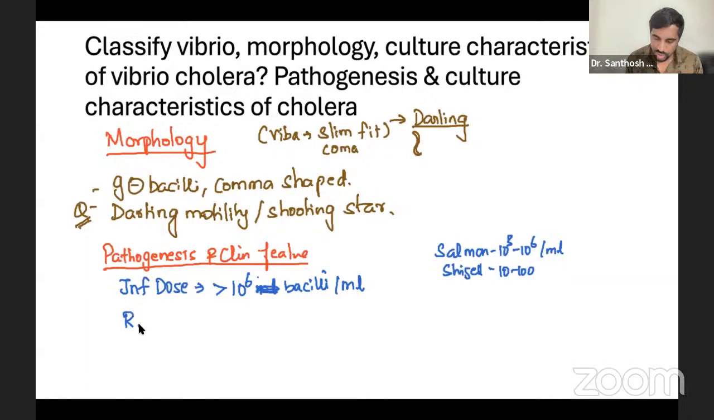That means, what are the risk factors? Risk factor means something related to the stomach. There should be some problem with your stomach. Okay, that's a frequently asked question. So simply you call it achlorhydria.